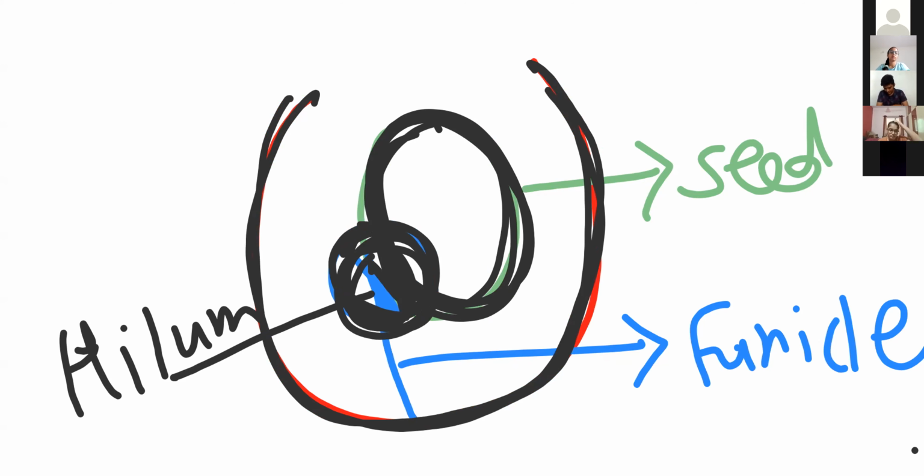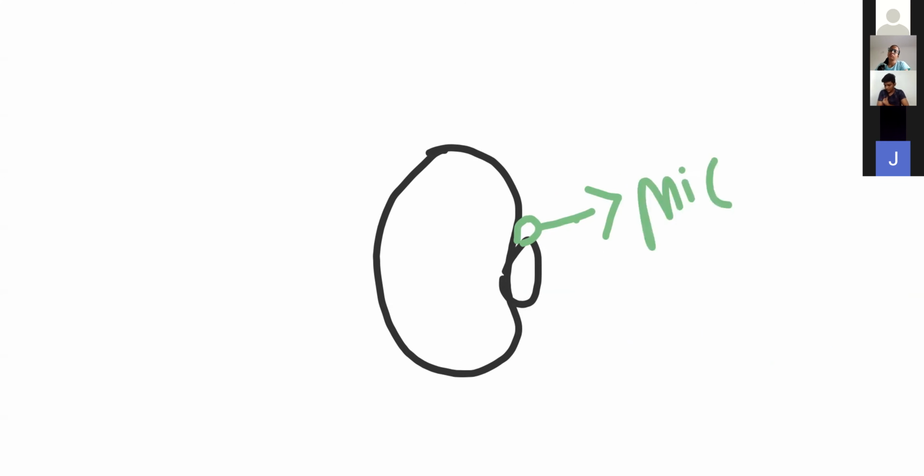Next, above the hilum, on the seed, suppose this is the seed, and this is the hilum region. Just above the hilum, or we can say adjacent to the hilum, a small pore opening is present. That opening we call the micropyle.